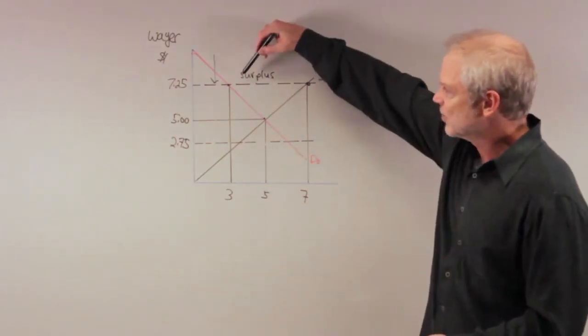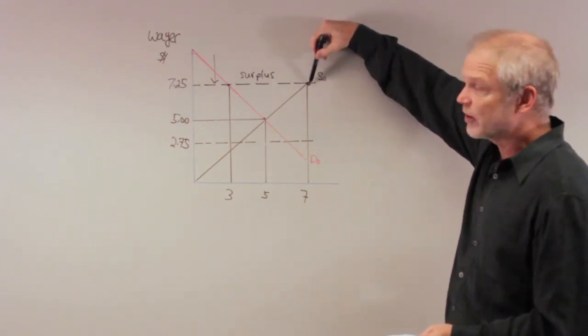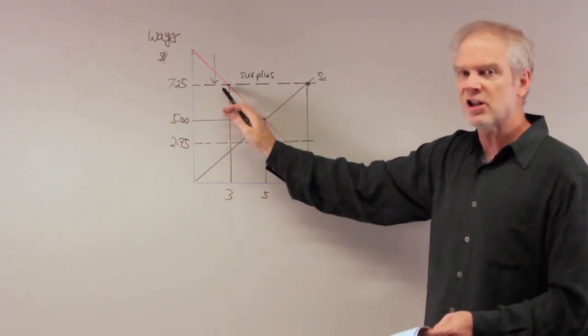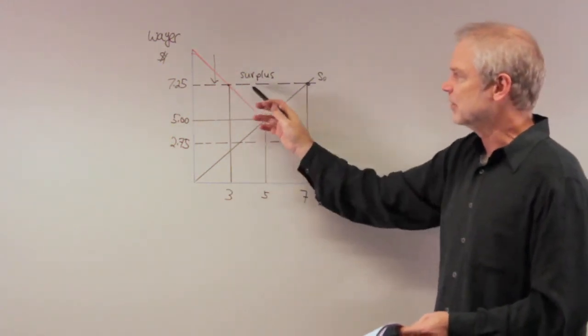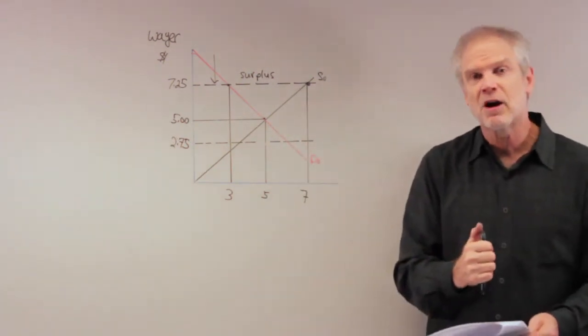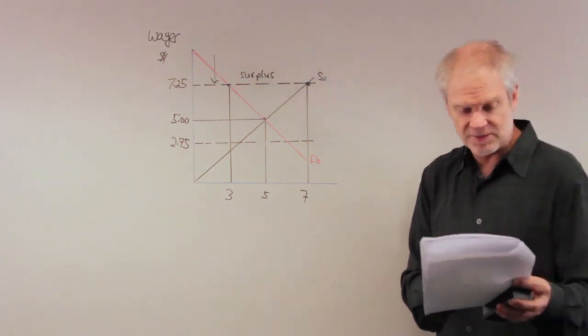Well, a surplus of workers is going to be unemployed workers. People are willing to work at $7.25 an hour, and firms are not willing to hire them at that price. That's going to end up with people looking for work and not finding it, so it's going to end up in a surplus. But in the labor market, we can interpret a surplus as unemployment. So B is going to turn out to be the answer.